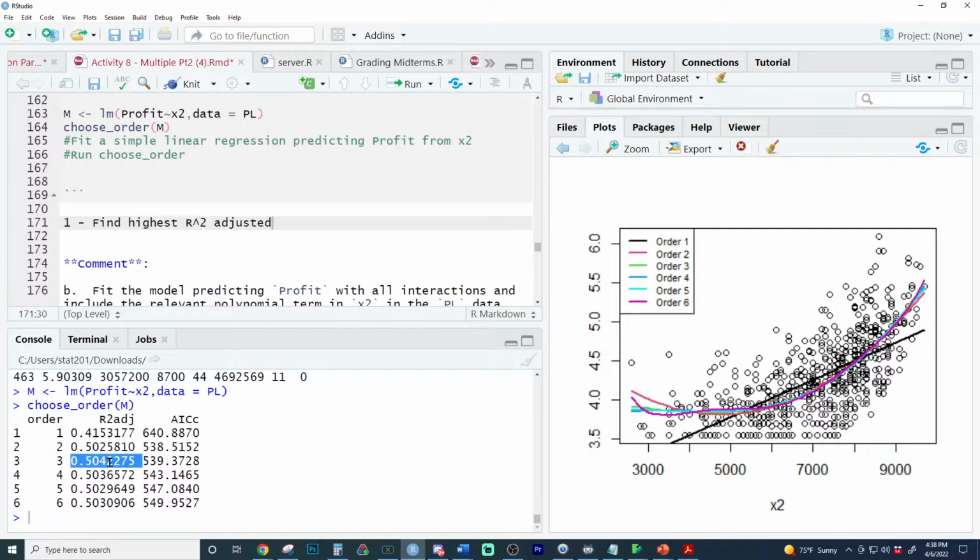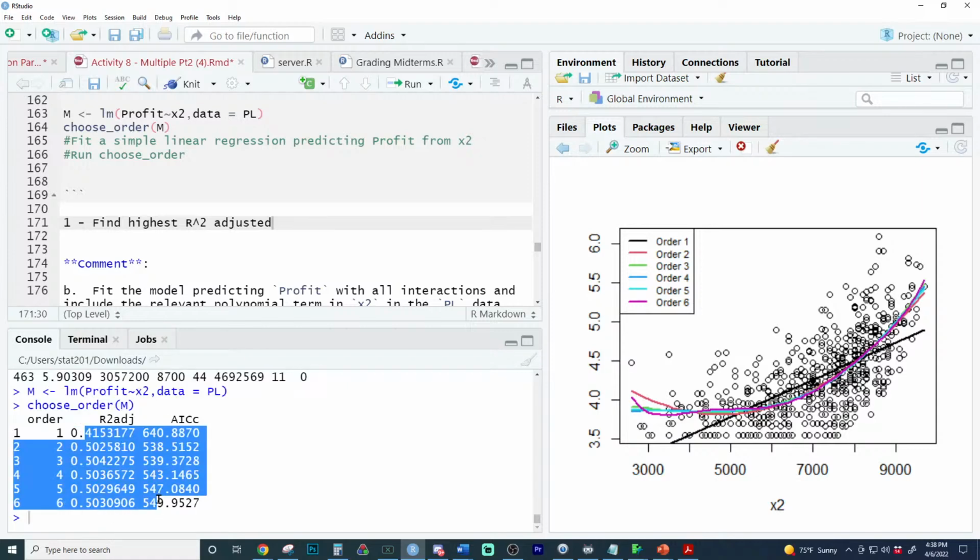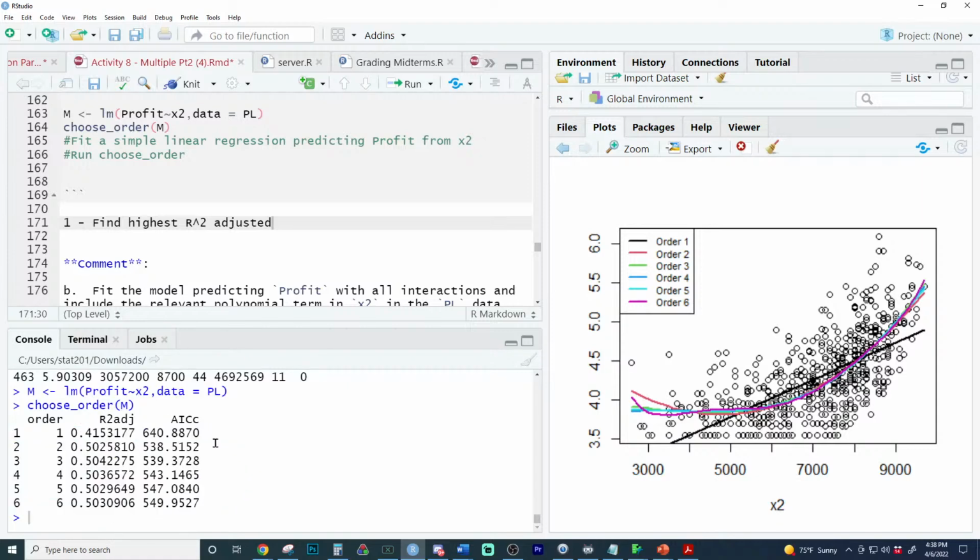Order 1, 2, 3, 4, 5, or 6. All we want to look at is R squared adjusted and find the highest one. There we go, that's the first step done. Step 2, subtract 0.005 from this value.